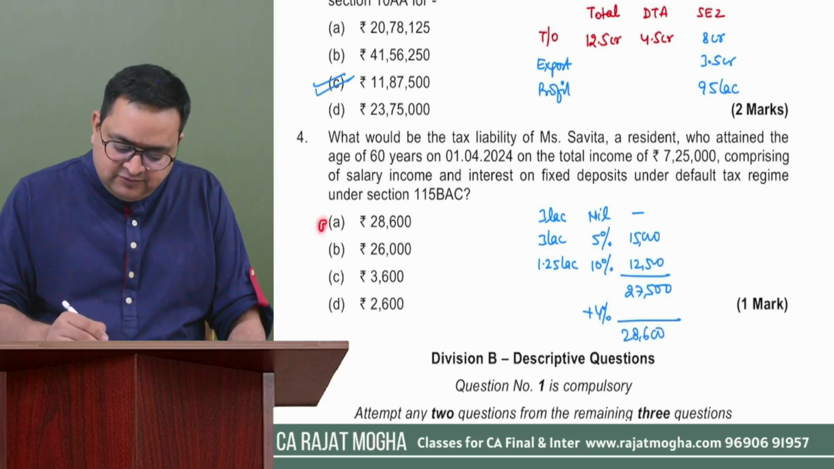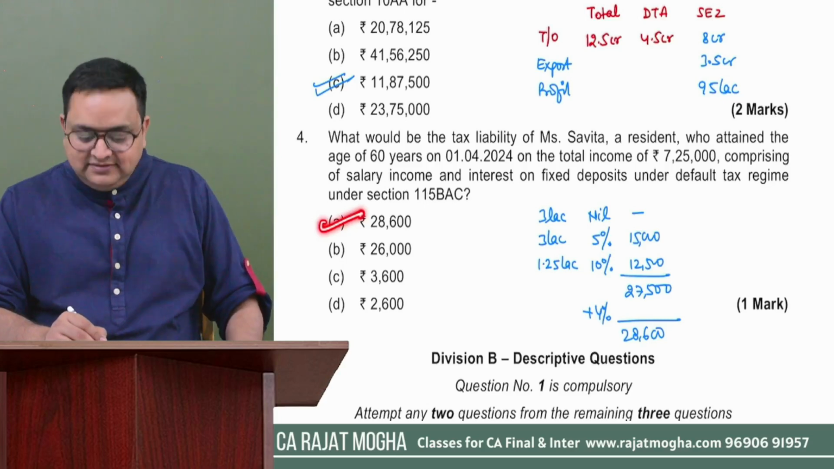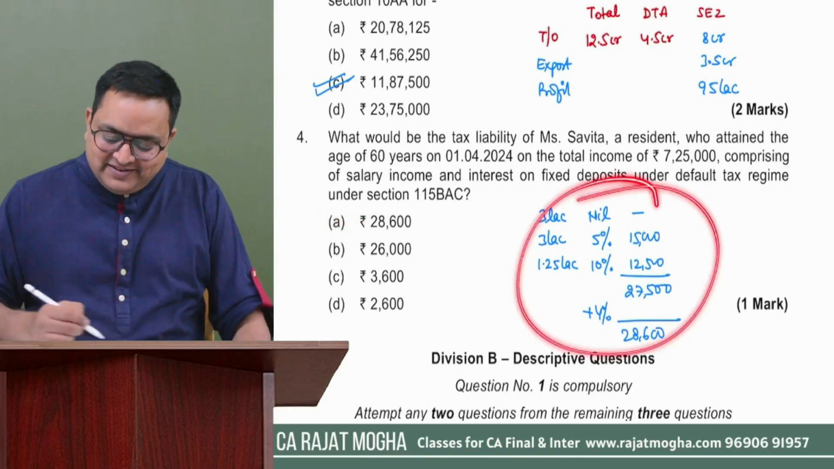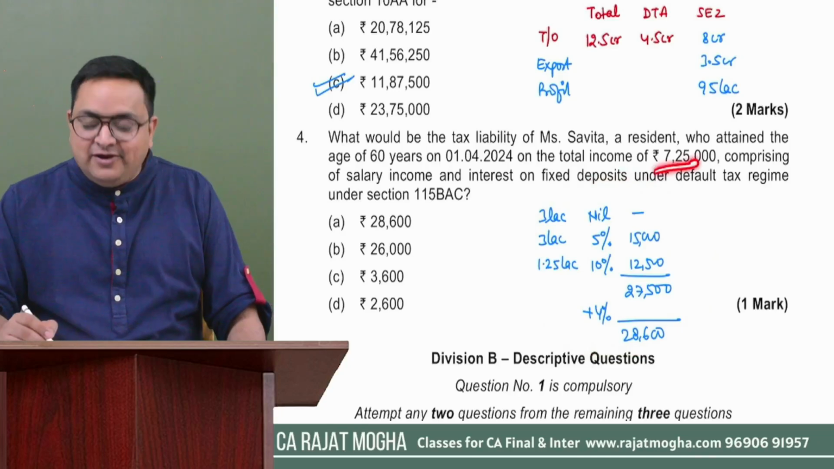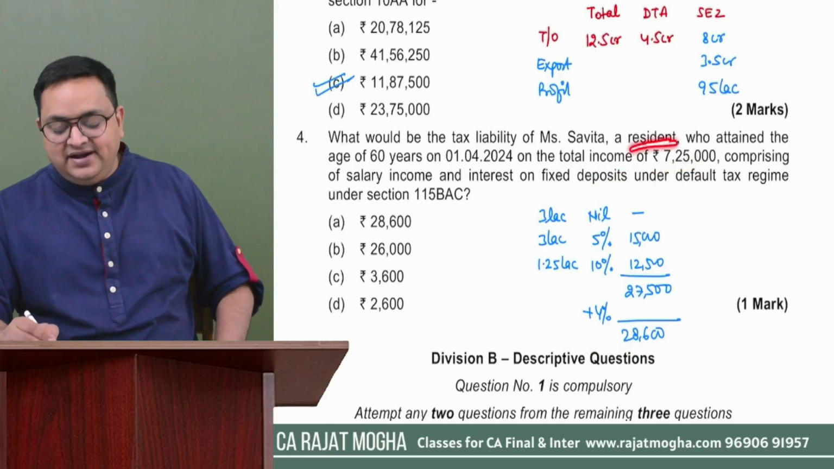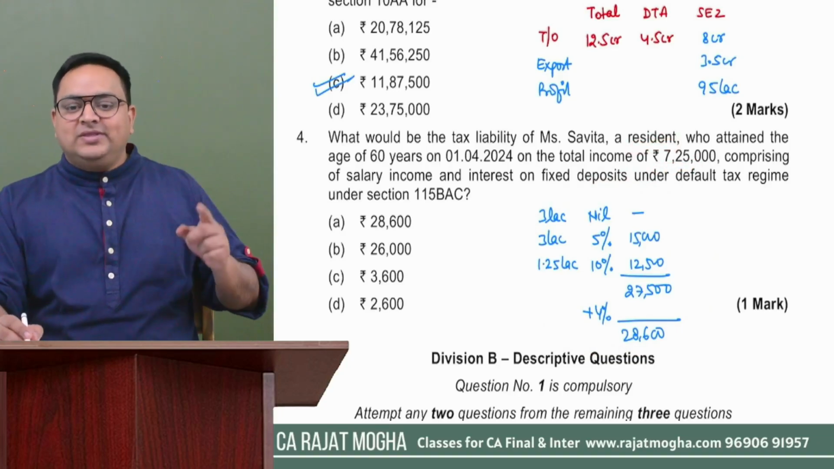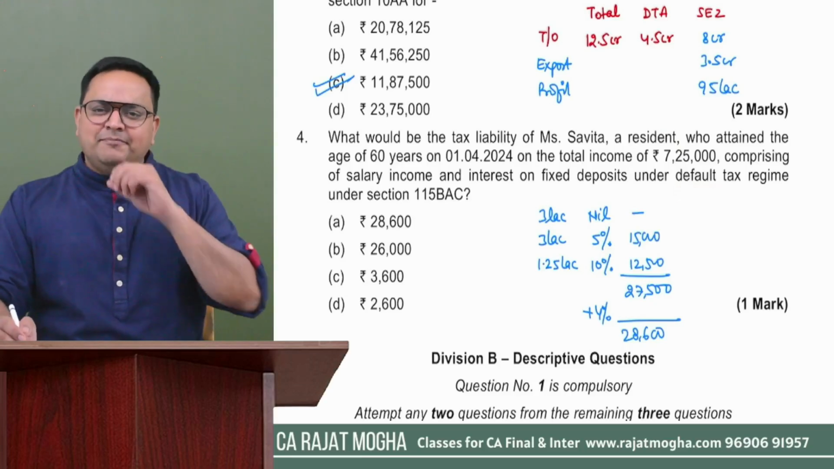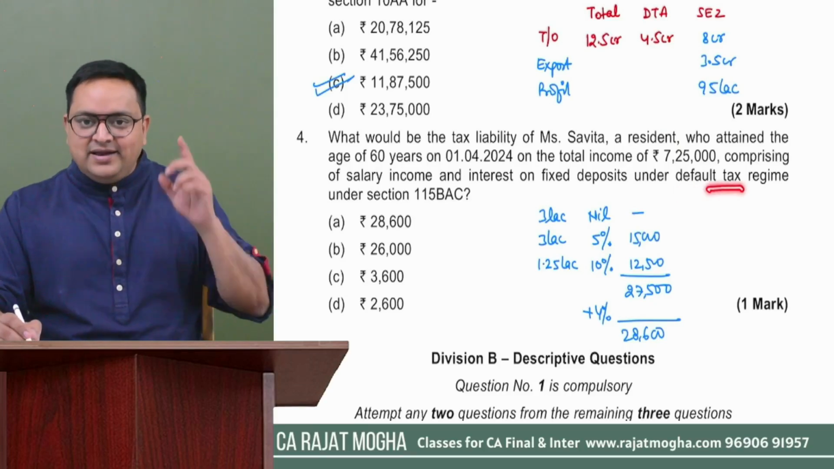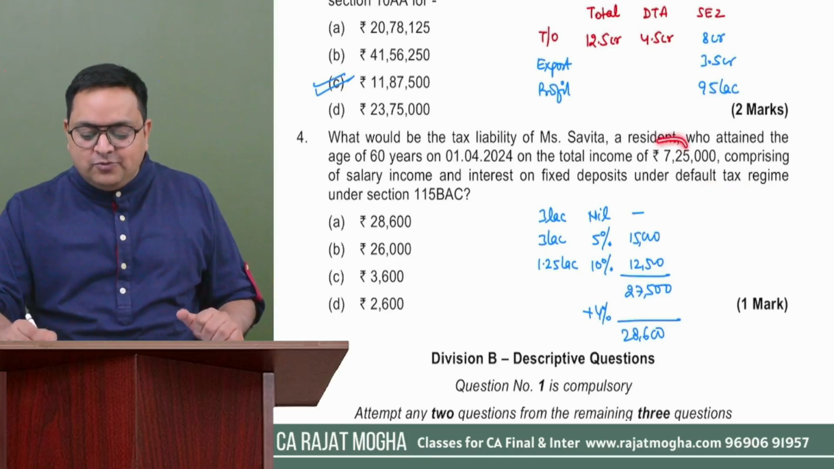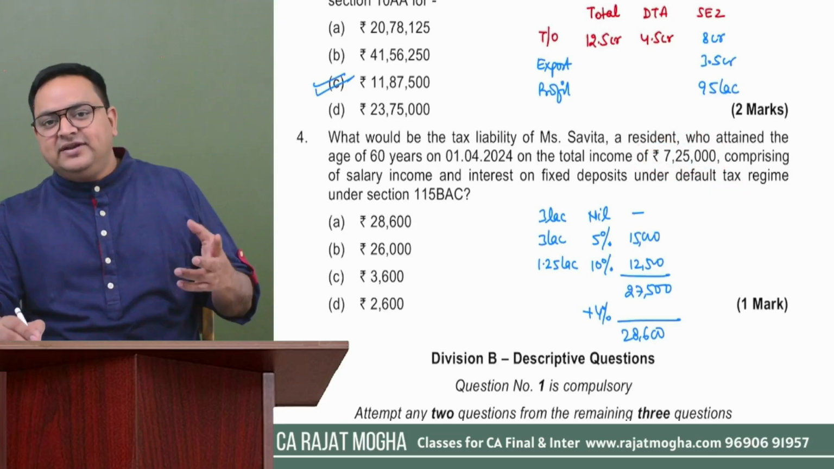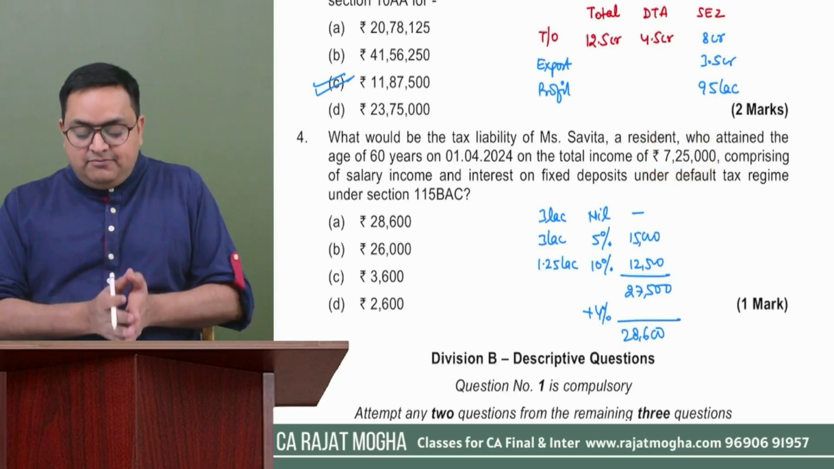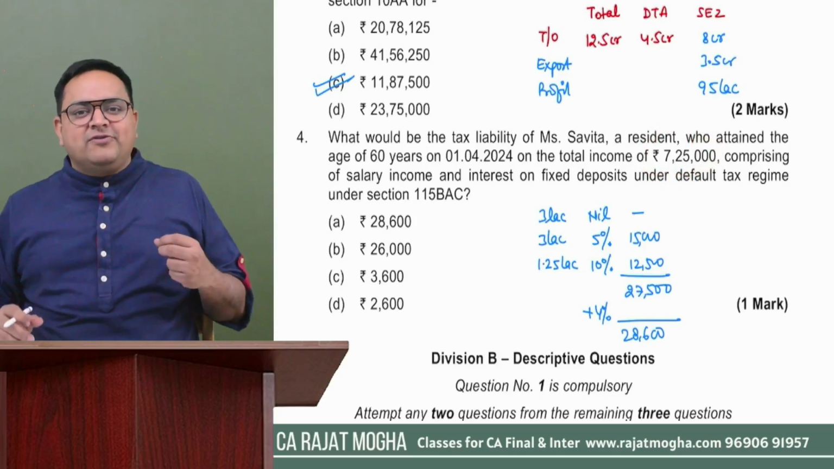And my correct answer would be this one. Is that easy? No. Why not? Because we understand that there is a rebate also, because she is the resident individual, and we know that in default tax regime there is a rebate also. Sir, but in default tax regime there is a rebate if the total income does not exceed rupees 7 lakh. Here our income is more than 7 lakh, so there is no question of rebate over here.